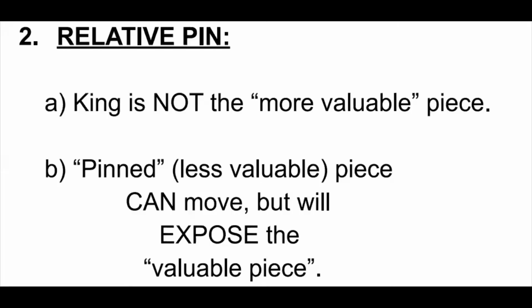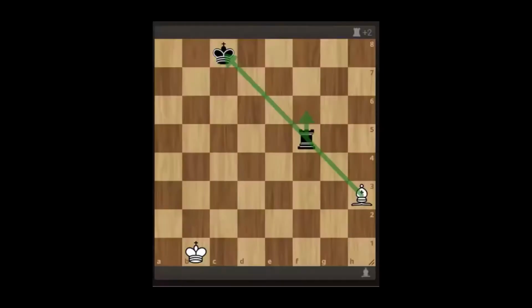So in the case of relative pin, king is not the more valuable piece. It could be a queen, a rook, or any other piece. And the pinned or less valuable piece, it can move, but it will expose the more valuable piece, which obviously our opponent won't want to do. But in some cases, actually the opponent needs to move, else there could be some bigger threat. We will observe such examples in the next video.